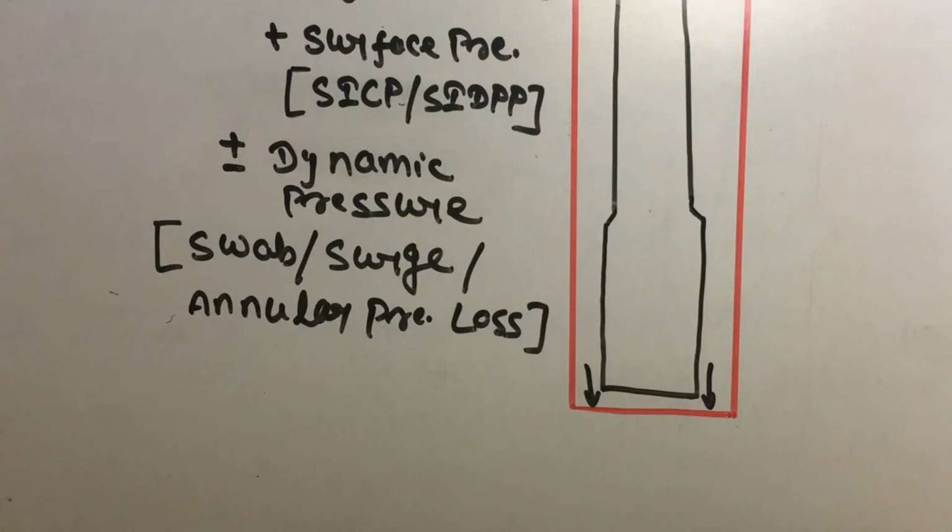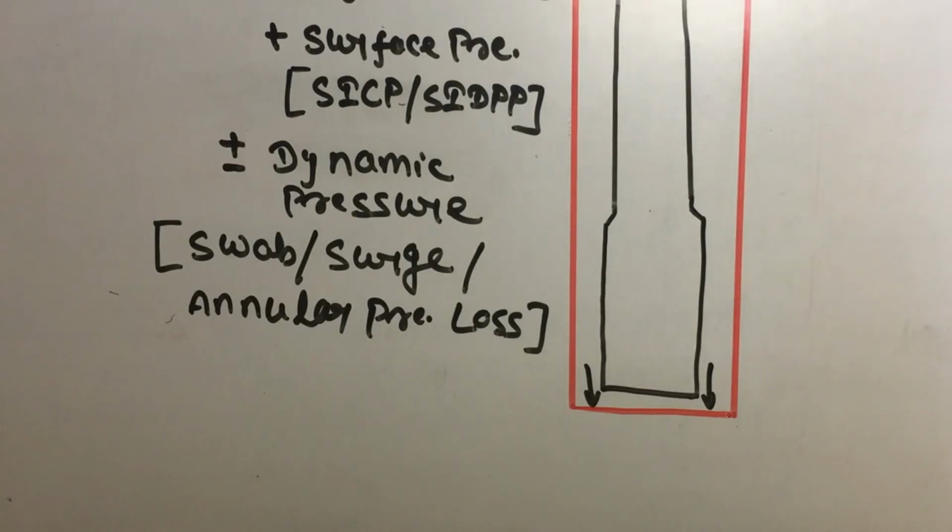And when a killing operation is going on in the well, the BHP will be different. In all these situations we will try to understand how and when this reacts in the well.